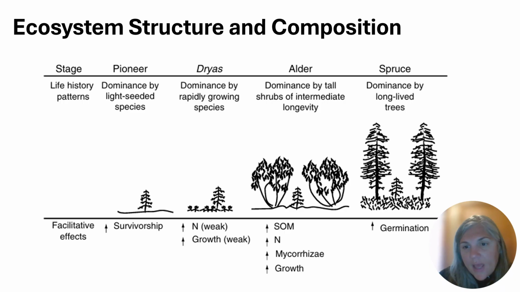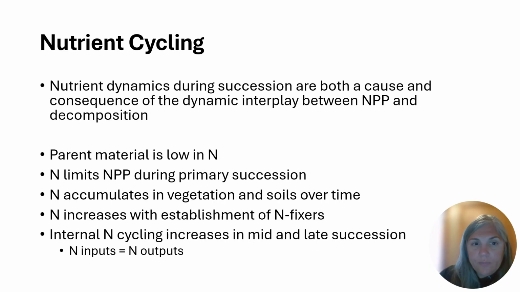As these plants die, their dead plant material gets incorporated in the soil. We start to see buildup of soil organic matter, an increase in overall plant growth and net primary productivity. We start to see an increase in plants that have associations with mycorrhizae, which can help with nutrient and water acquisition. And then in the more climax type stage, we see the system dominated by very long living trees, and it becomes a spruce forest.